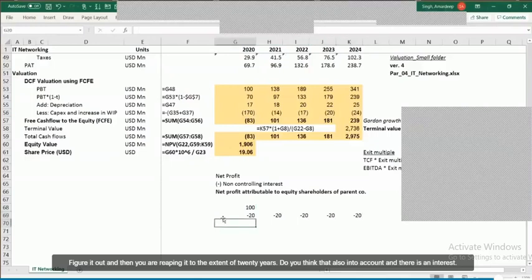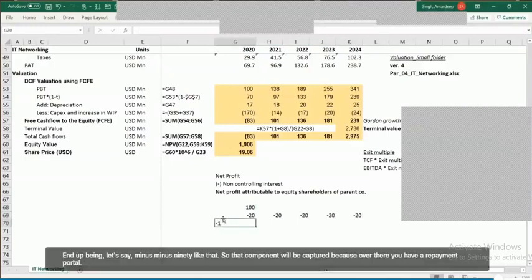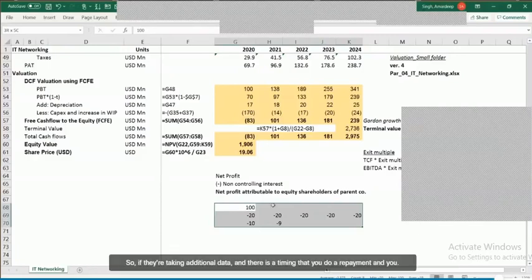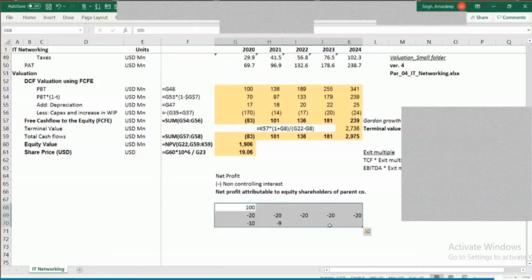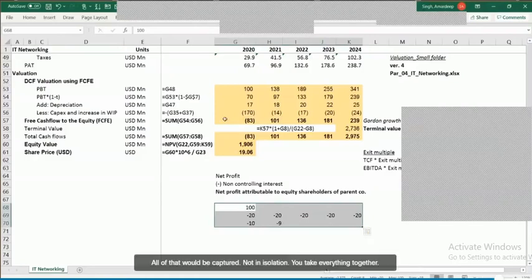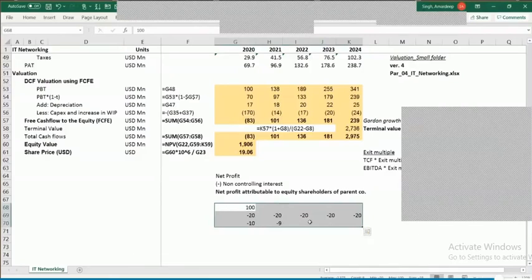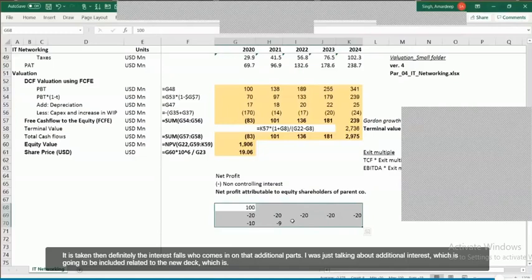Then there is an interest also which you end up paying, let's say -10, -9, thing like that. So that component will be captured, because over there you have a repayment part also along with it. So if you're taking additional debt and there is a timing gap, you do the repayment and you also make interest payment. All of that would be captured, not in isolation. You take everything together out there.